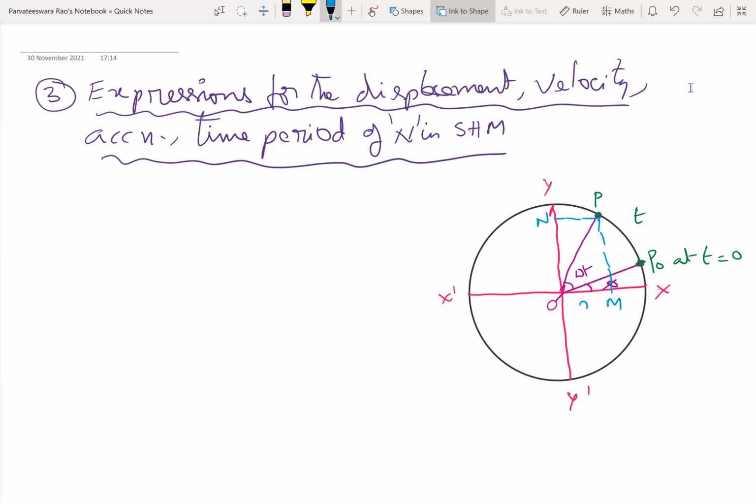We called this displacement as x and this displacement of N on YO Y dash as y.